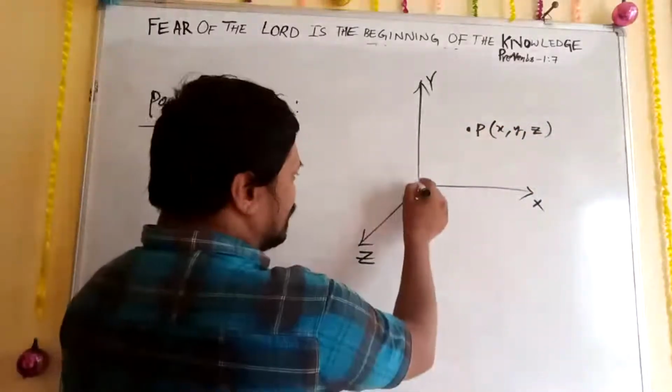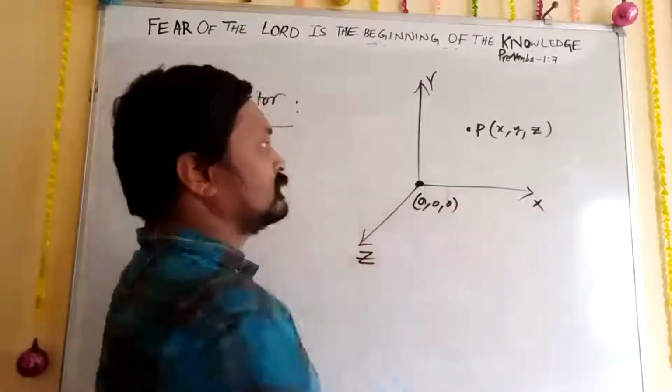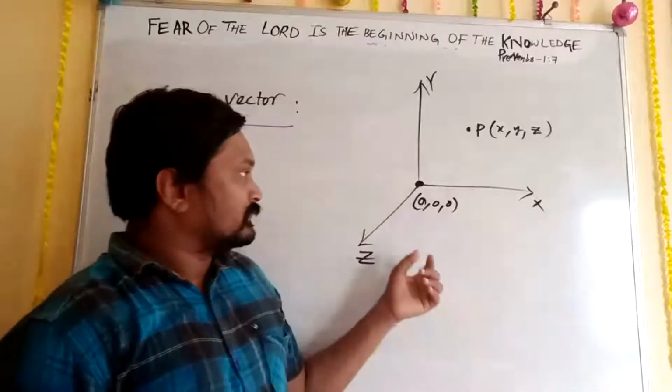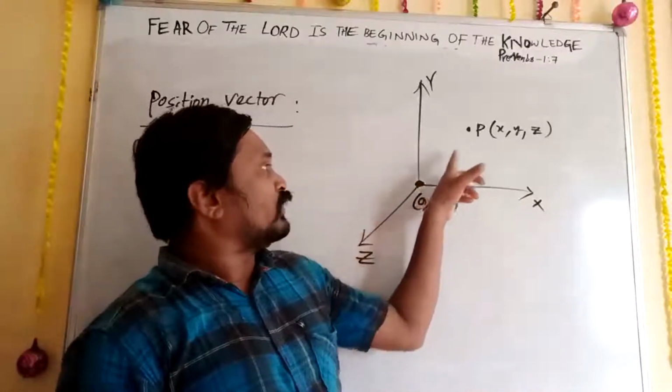And what should this be? This is going to be 0, 0, 0. Now what is my vector from O to P?